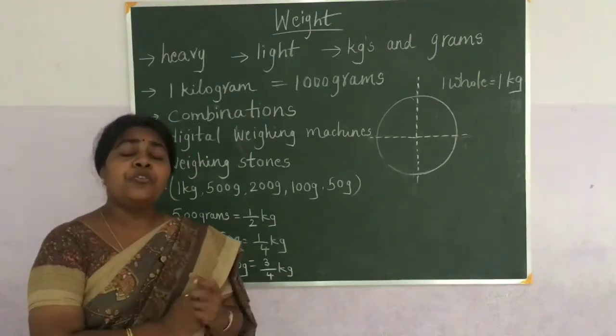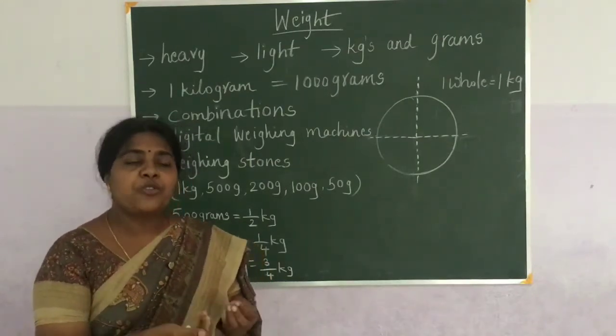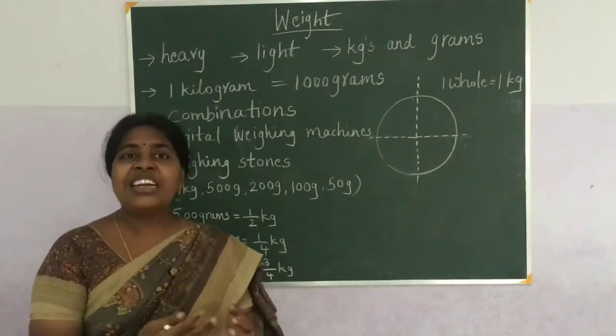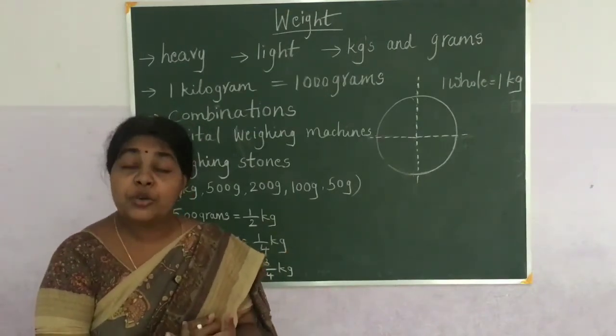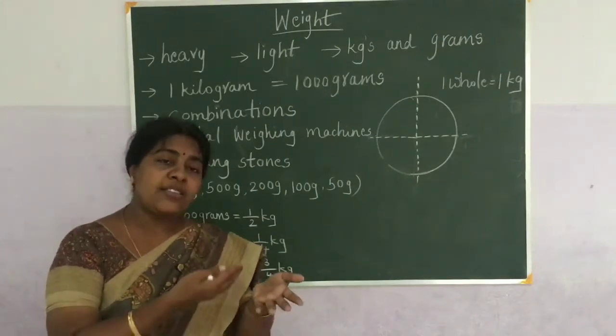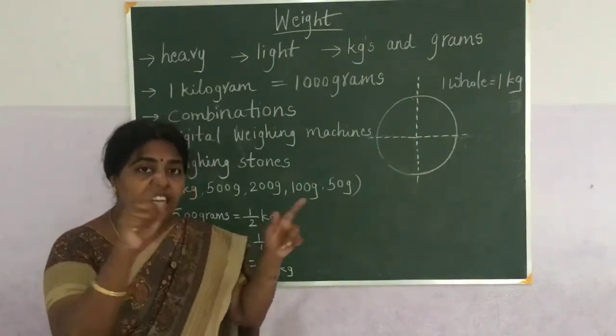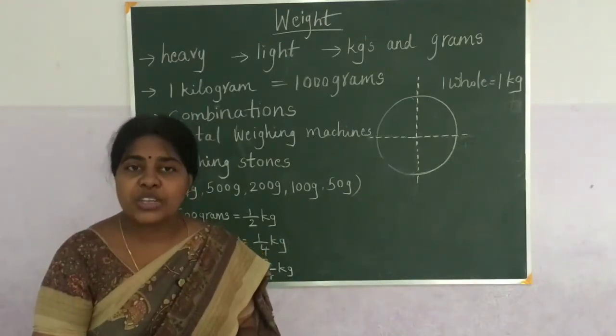And also we use different types of tools to measure weight. Nowadays we are using digital balances. If you go to the supermarket, we use digital machines. If we want 1 kg, the shopkeeper will weigh it, and 1 kg means the display will show 1000 grams.